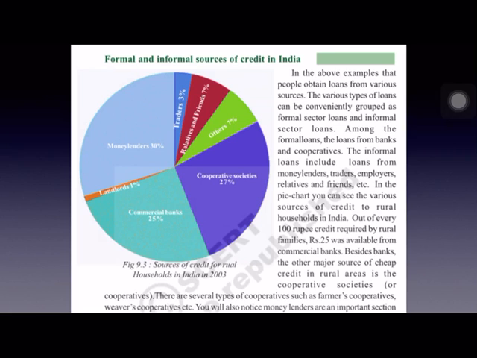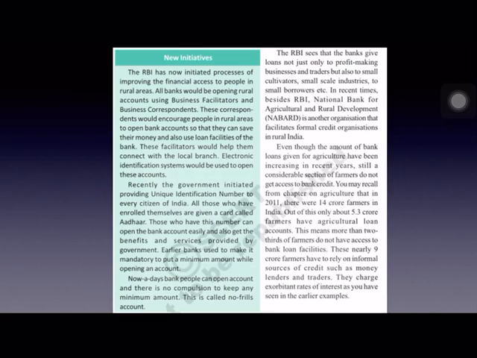There are several types of cooperative societies, such as farmers cooperative societies and weavers cooperative societies. There are many cooperative societies, and all these extend loans at a lower rate of interest. Banks and cooperatives also charge a low rate of interest. And all the other informal sources of credit charge a higher rate of interest.